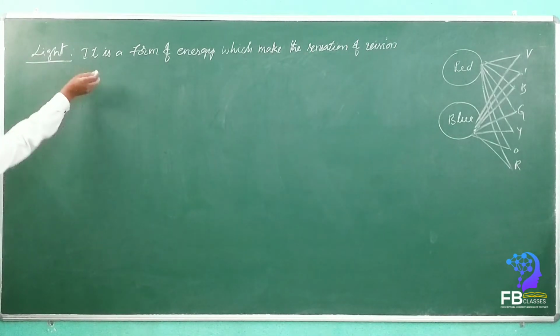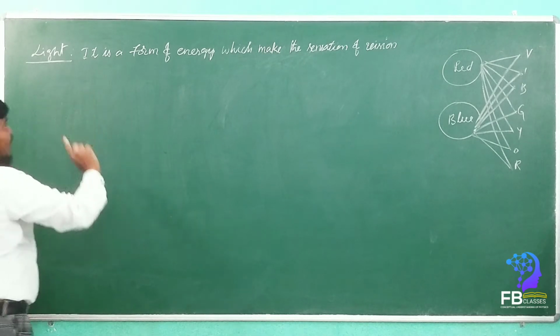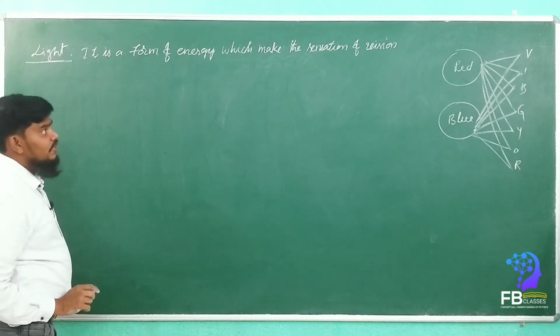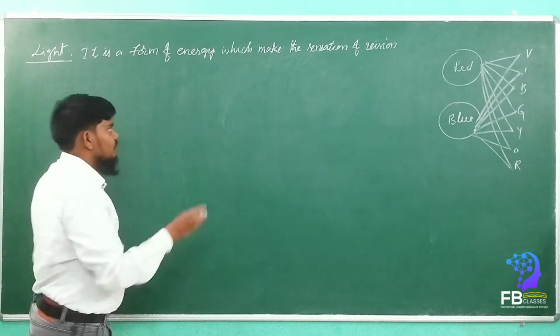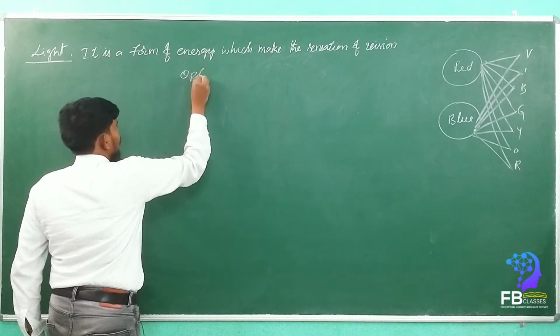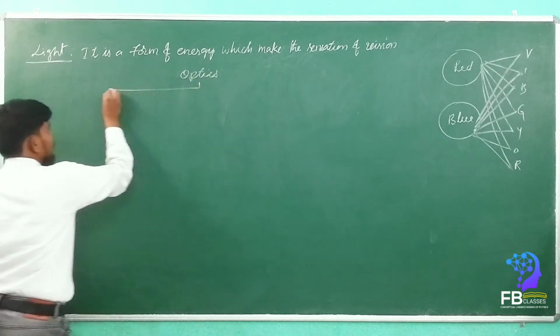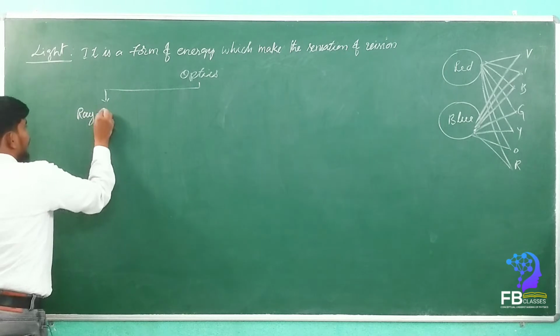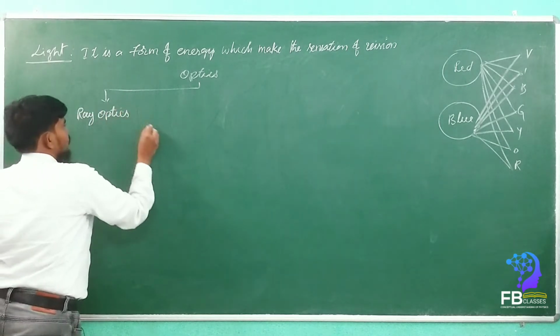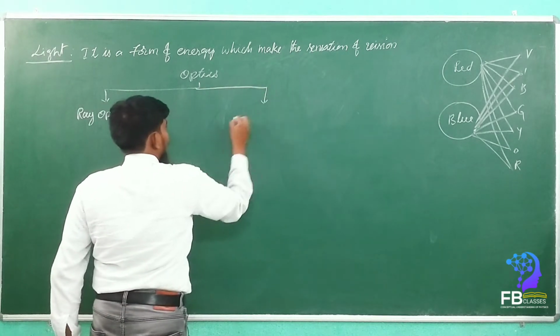See here, actually optics is mainly two topics. Optics has two parts. One is ray optics, second is wave optics.